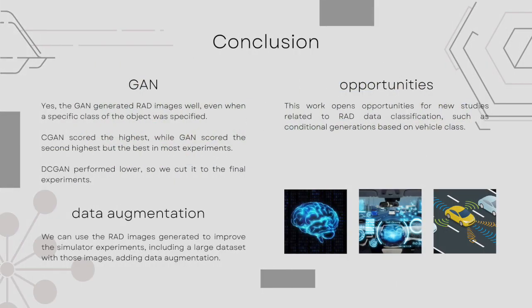The question is, can a GAN network generate RAD images with high quality? The results showed that yes. The GAN generated RAD images well, even when a specific object class was specified. We compared the scores of GAN architectures in RAD synthetic image generation and concluded that the CGAN score was the best. But the GAN network, with the second highest score, produced the best score in most experiments. DCGAN performed lower, so we cut it from the final experiments.